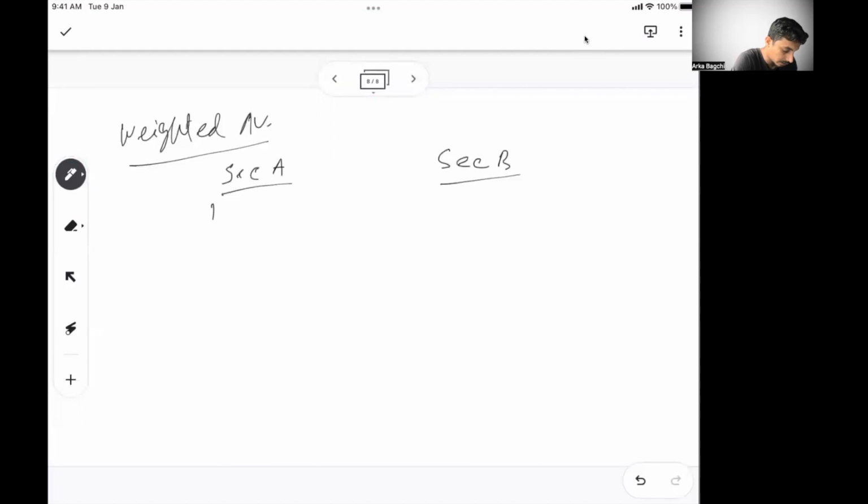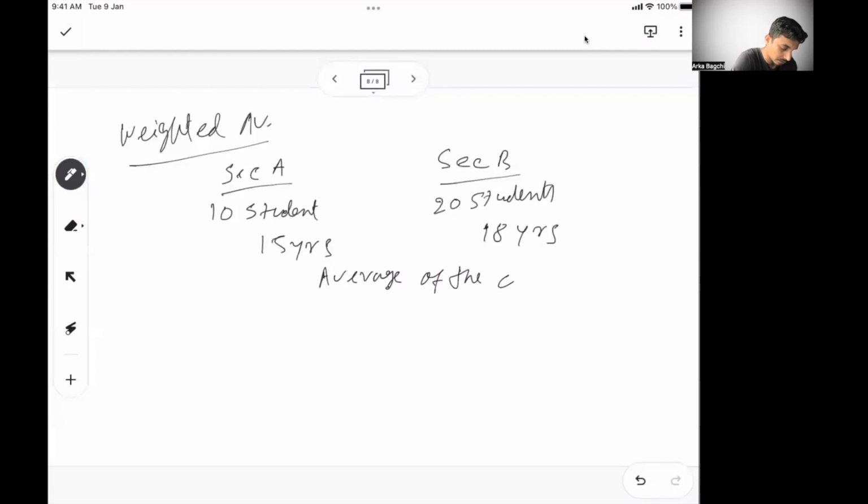Section A has 10 students, section B has 20 students, right? Section A, they said the average age of each student is 15 years. Section B, the average age of each student is 18 years. What is the average of the class? By the class I mean section A and section B together. What is the average of the class?